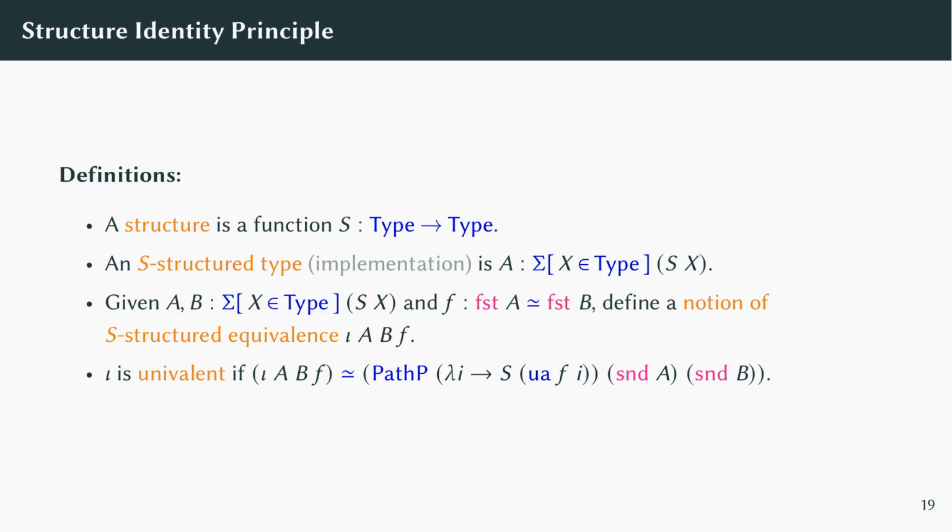A notion of respecting the S-structure corresponds to a predicate over this data, and we write iota for predicates like this. A notion of S-structured equivalence is univalent if having an S-structured equivalence is the same as having an equality of S-structured types. In other words, iota is univalent if the structure identity principle holds for the definition of structured equivalence given by iota.